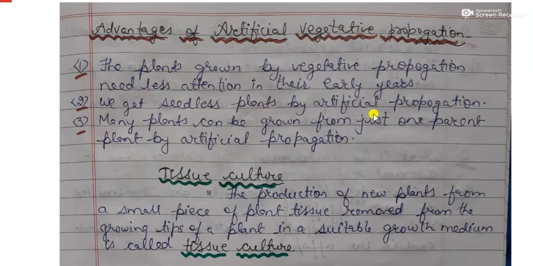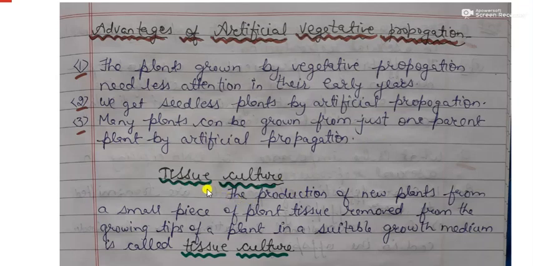Just as we have discussed, the grafting method can be used to produce the seedless variety of plants. Now, many plants can be grown from just one parent plant by artificial propagation. So these are the advantages of artificial vegetative propagation.